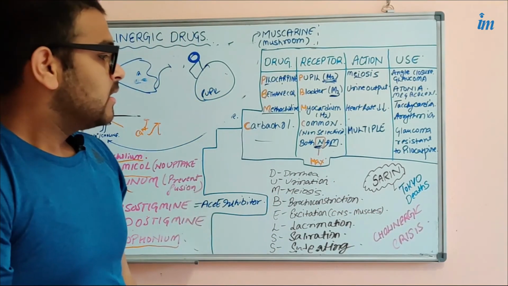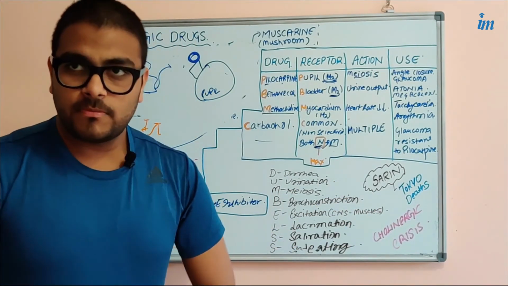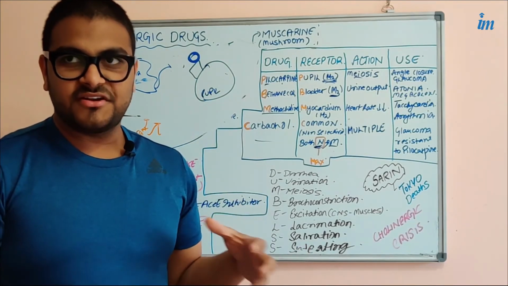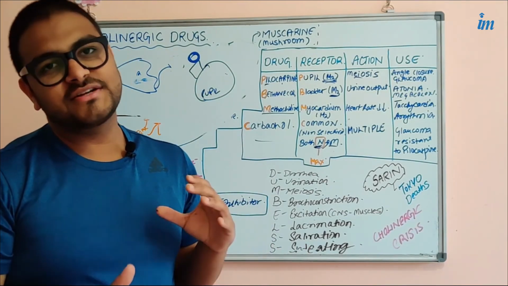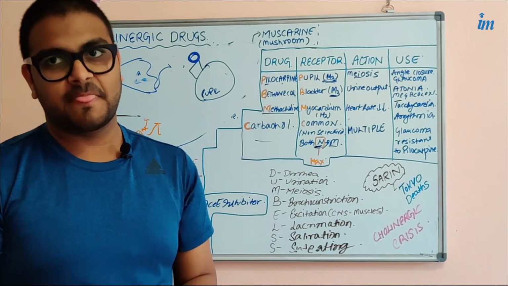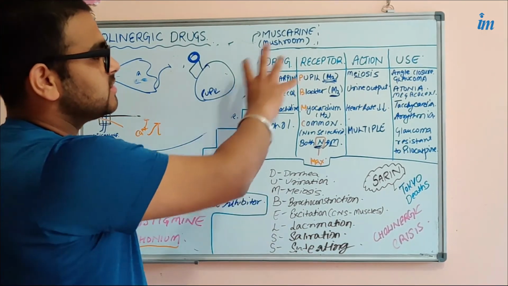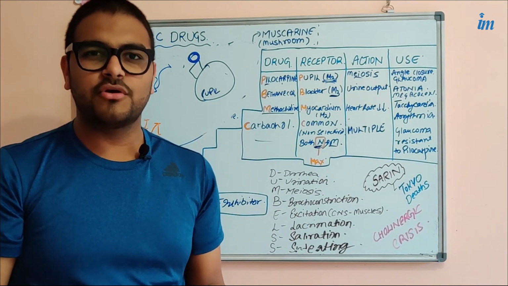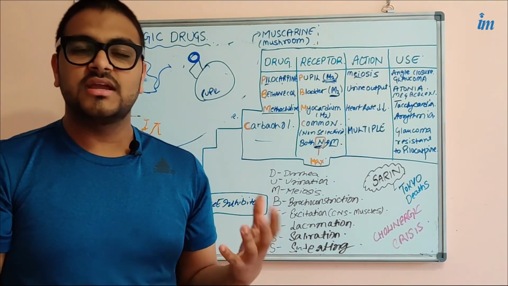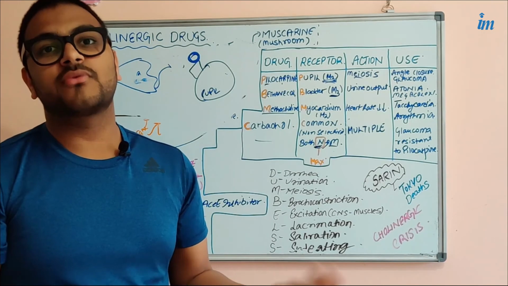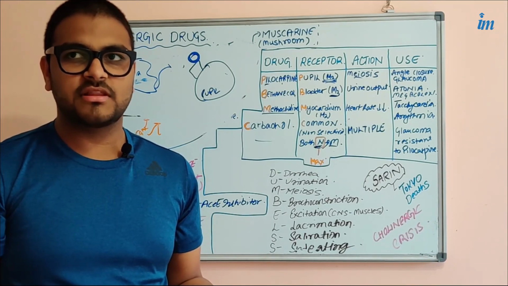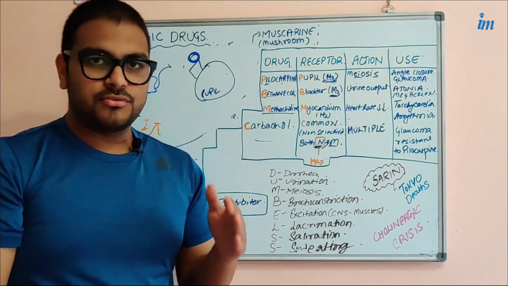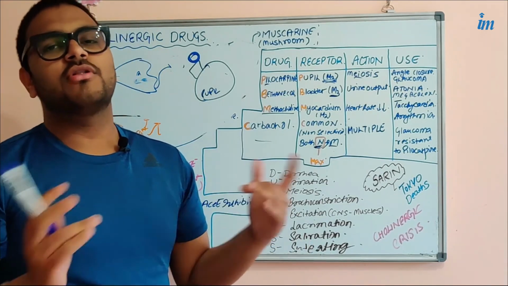I am giving you a mnemonic here to remember the effects of the parasympathetic system, because with these drugs, if you take them in very high, toxic doses, they can produce cholinergic crisis. Cholinergic crisis means undue overactivation of the cholinergic receptors.